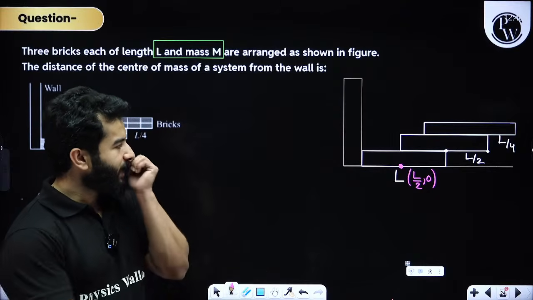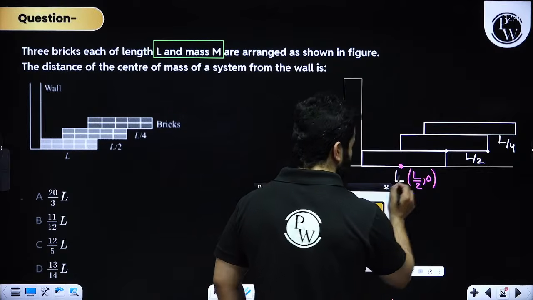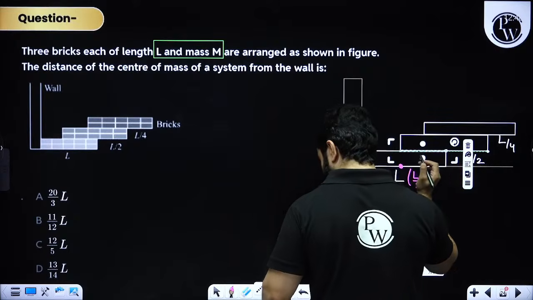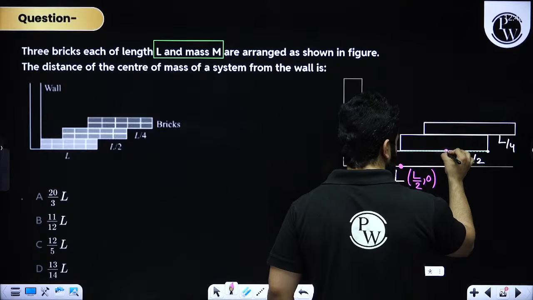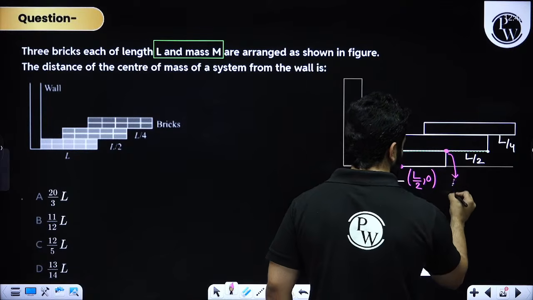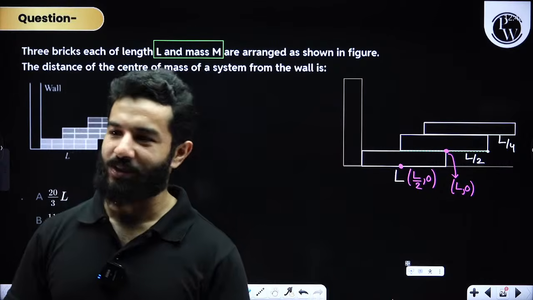Now for the second brick, if this is L by 2, then the center of mass will be over here, and the coordinates are going to be L comma 0.